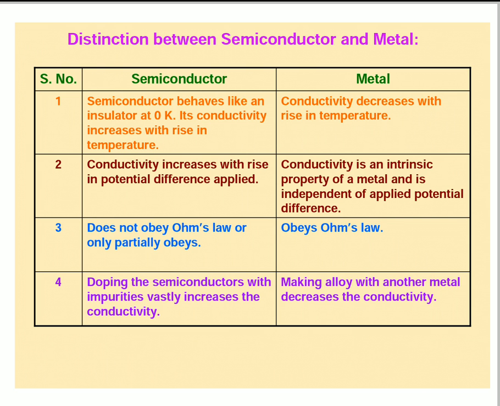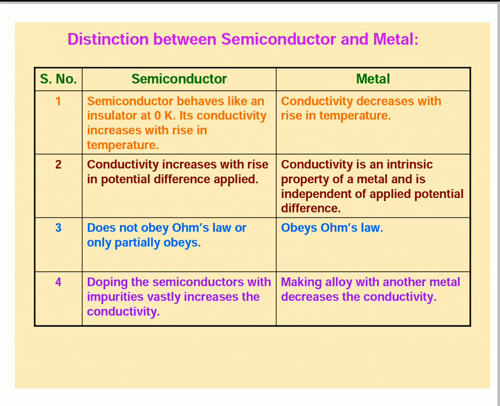Fourth point: doping the semiconductor with impurities vastly increases the conductivity. What is doping, my dear children? Doping means adding impurities to pure substances, to get N-type and P-type semiconductors, so we add trivalent and pentavalent elements.